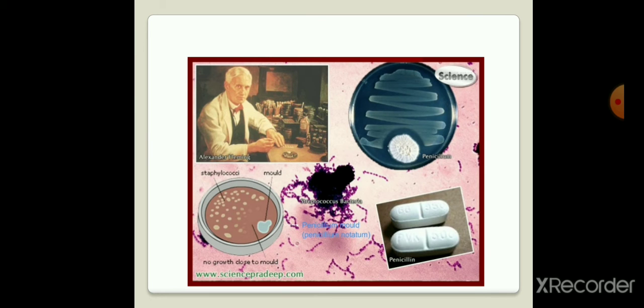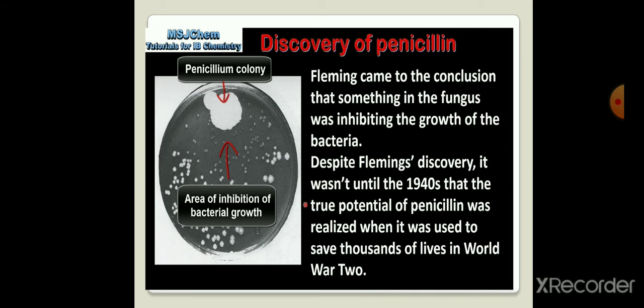These are the results of that petri dish. In this discovery of penicillin, Alexander Fleming observed that there is an area of inhibition of bacterial growth where there is a presence of a Penicillium colony, and hence Fleming came to the conclusion that there is something in the fungus which was inhibiting the growth of bacteria.